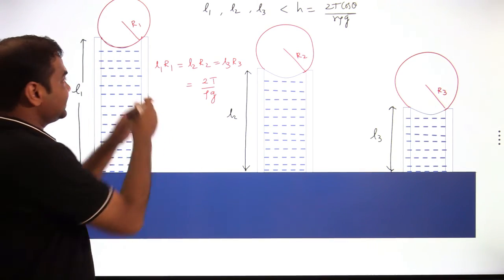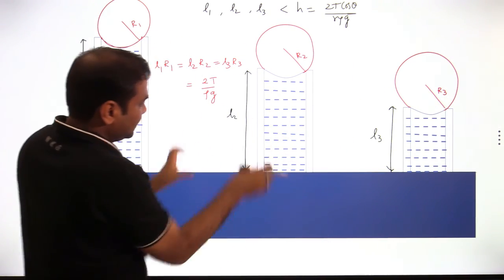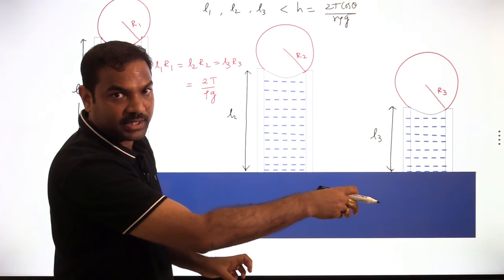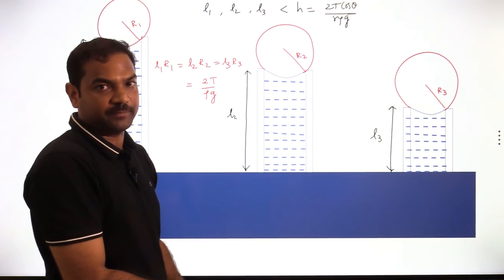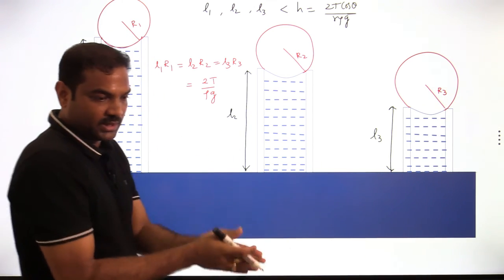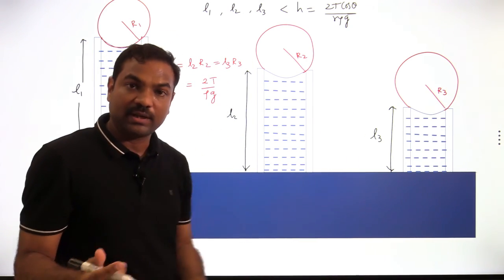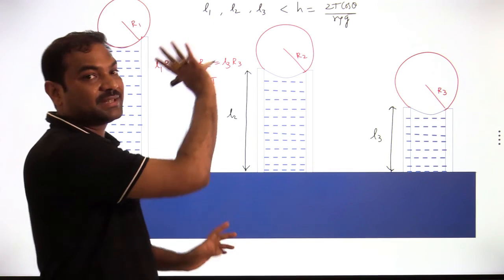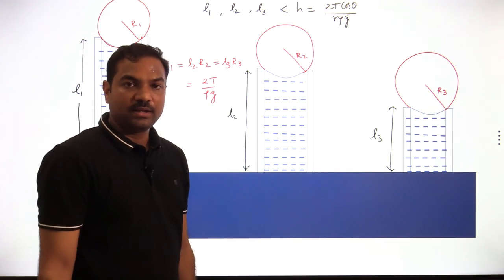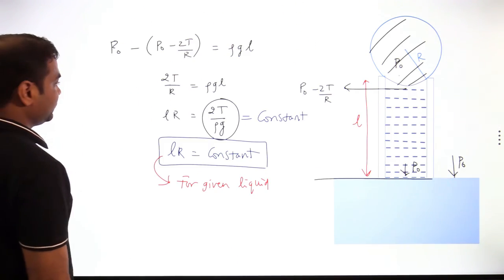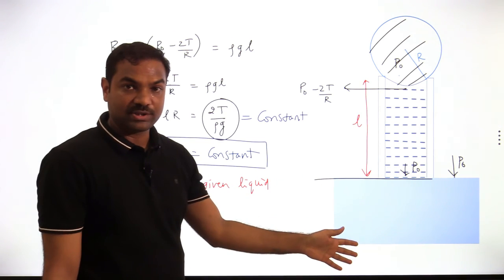Like this the curvature changes as the capillary tube is inserted into the liquid. But don't think that the liquid will come out of the capillary if the length of the capillary is less than the height required. Hope you will remember this part. You may get questions on this.